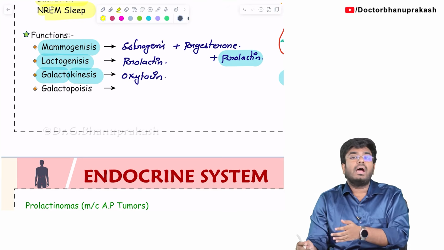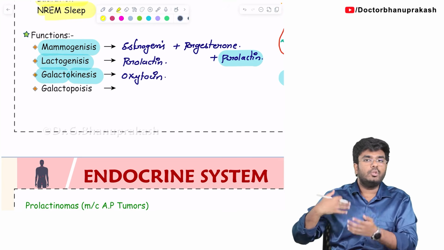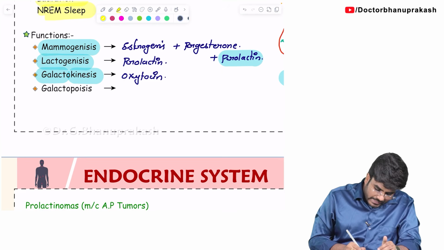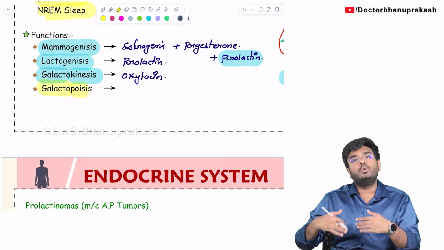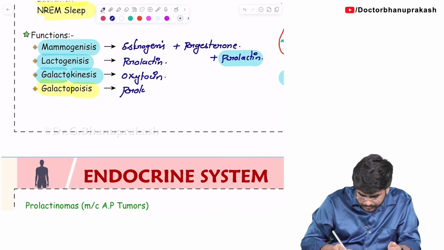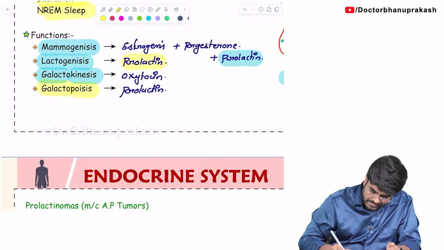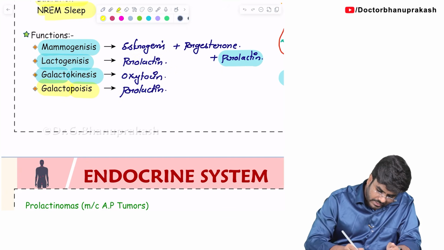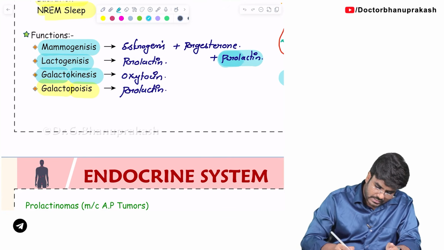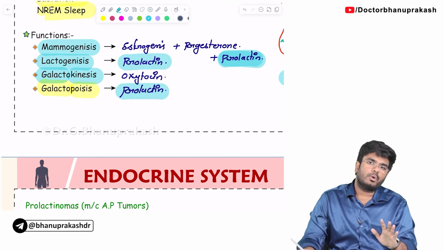Now, once the milk is coming out, on one side the baby is sucking and the milk is coming out, and at the same time new milk production has already begun. For the maintenance, new milk production has started. That is called galactopoiesis, galacto meaning milk, poiesis meaning new production. That is again because of prolactin. So you can see prolactin in three places: mammogenesis, lactogenesis and galactopoiesis. In all these places prolactin is required.